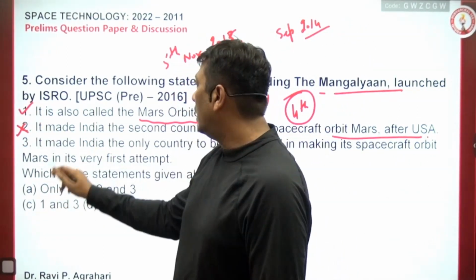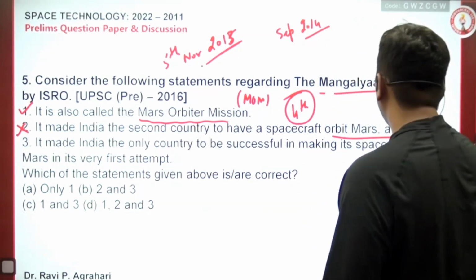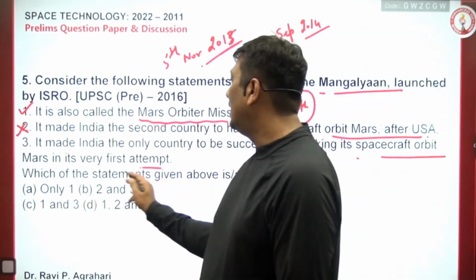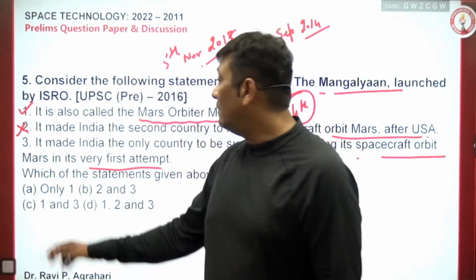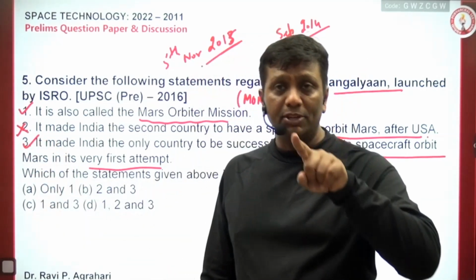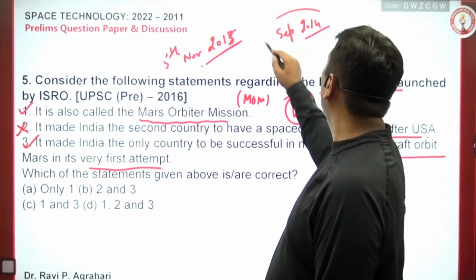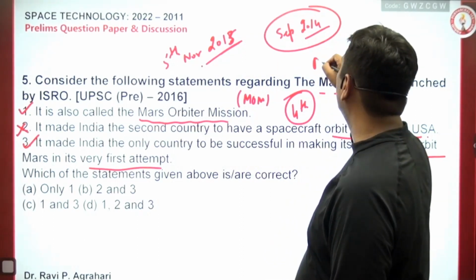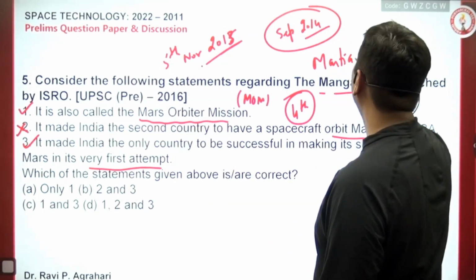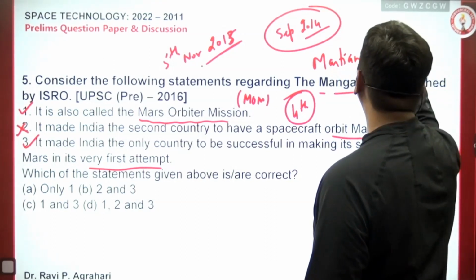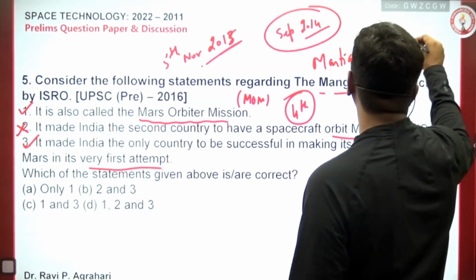This is right. It made India the only country to be successful in making a spacecraft orbit Mars in the very first time. This is absolutely right. Even it was the cheapest among all earlier sent missions. Whenever this mission became successful, it was put successfully into the Martian transfer orbit.